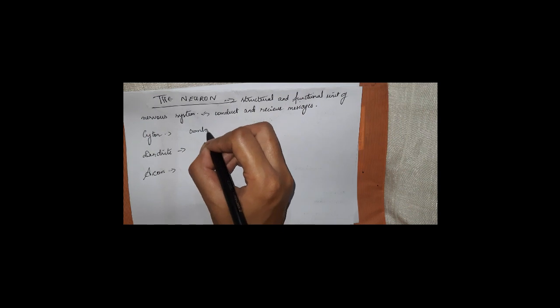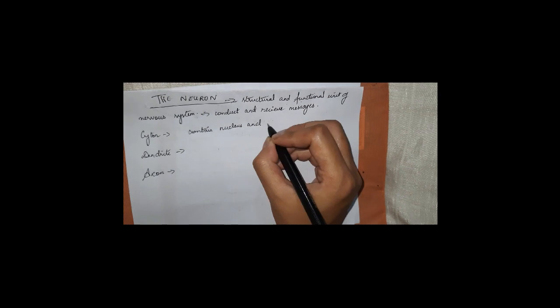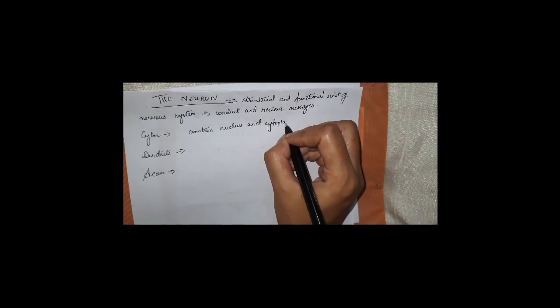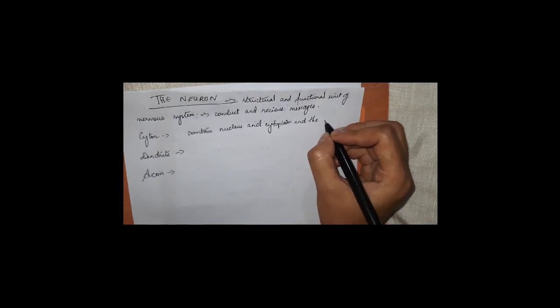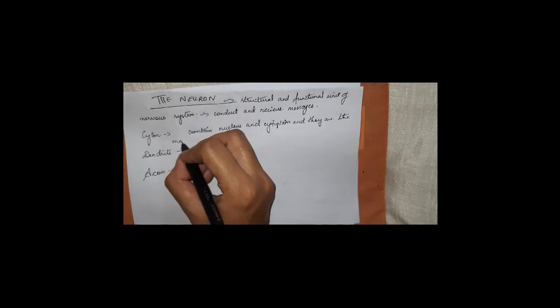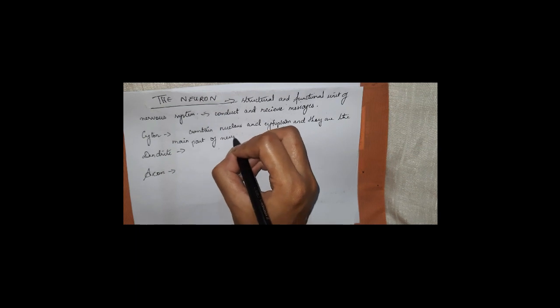We can also call it the cell body, or we can call it cytone. And they contain nucleus and cytoplasm, and they are the main part of your neuron.